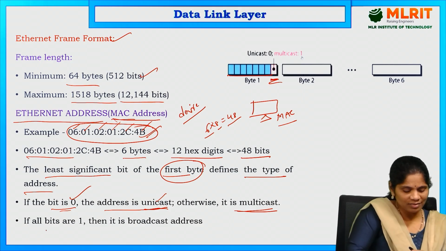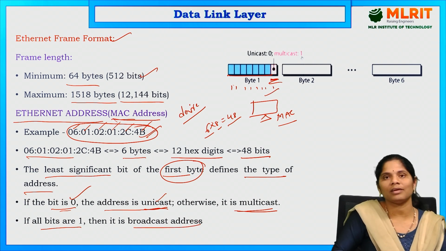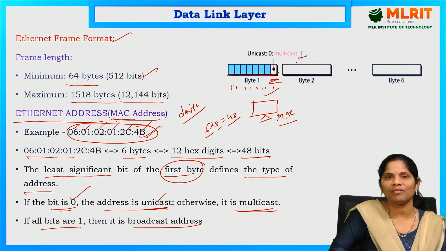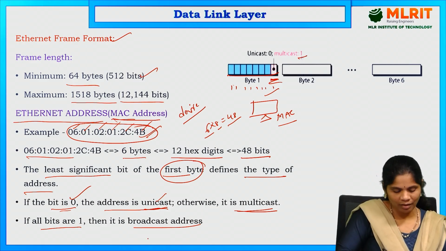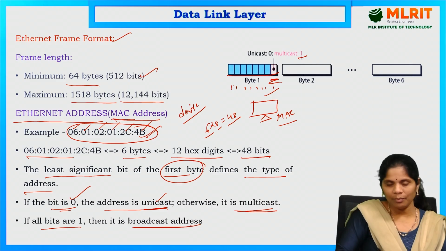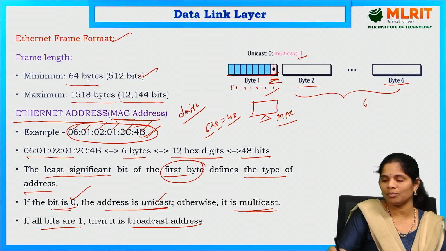If all ones are there in the first byte, then it is called a broadcast address. If it is 0, unicast. If it is 1 in the first byte, then that is called what? Multicast address. If all bits in the first byte are all ones, then it is called the broadcast address. Total 6 bytes, right?